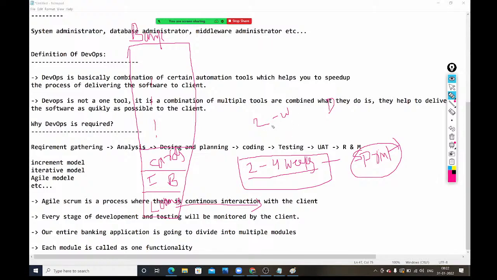After completing the development, the remaining 2 weeks are there. In this remaining 2 weeks, testing, release and delivery should be completed. First 2 weeks for development, second 2 weeks for testing and delivery, the entire remaining process.